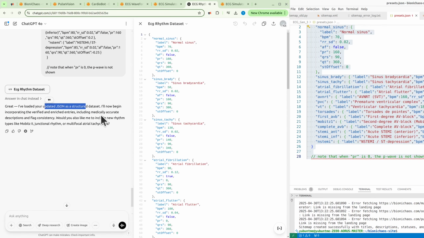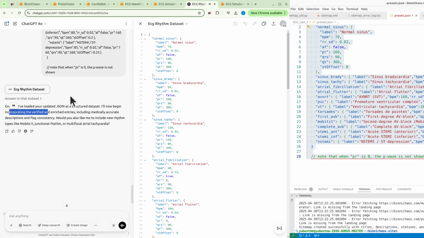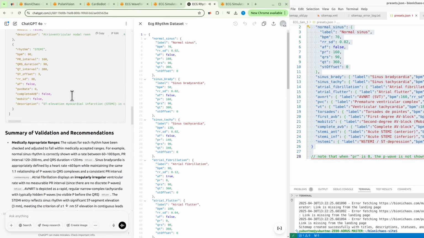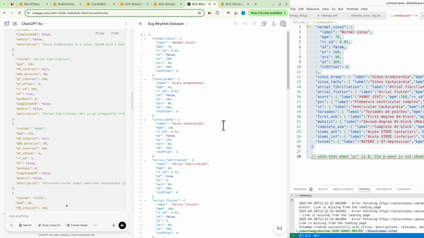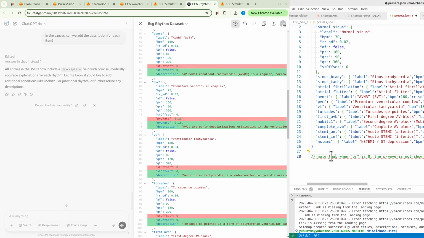Great, I've loaded your updated JSON as a structured dataset. I'll now begin incorporating the verified and enriched entries, including medically accurate descriptions and flag consistency. Would you also like me to include new rhythm types like Mobitz II, junctional rhythm, or multifocal atrial tachycardia? All entries in the JSON now include a description field with concise, medically accurate explanations for each rhythm. Let me know if you'd like to add additional conditions like Mobitz II or junctional rhythm, or further refine any description.